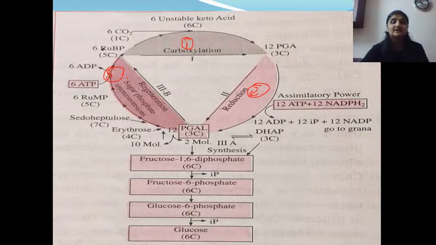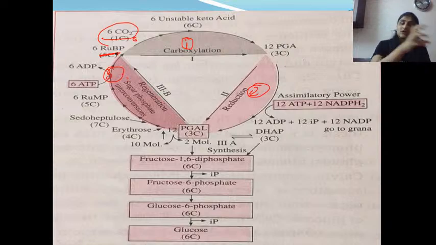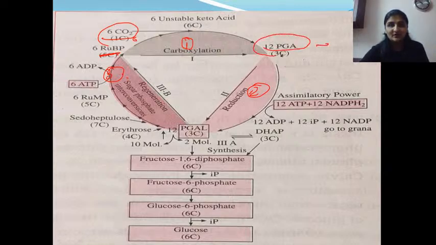Yes, exactly. CO2 is going to get fixed up by RuBP. That is, yes. So it is ribulose bisphosphate. So ribulose bisphosphate is combined by an enzyme, Rubisco, with the RuBP component, that is reactant, to give rise to what? Yes, PGA. So PGA is a first stable compound. Okay, first stable compound. Clear? So CO2 is fixed now.